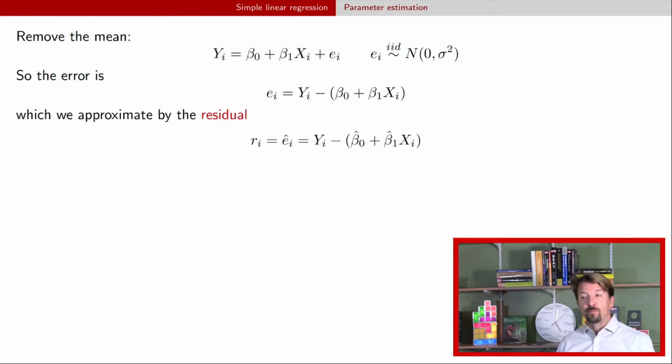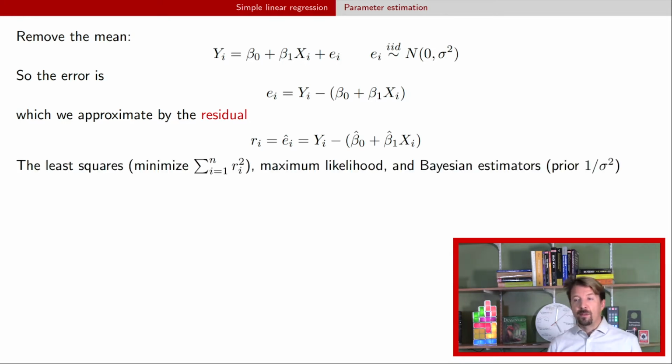When we get estimates of parameters, we put a little hat on top, right? And so that's going to then give us an estimate of the errors, and typically these are referred to as residuals. So the estimated errors are residuals, although that terminology gets messy in different software packages, but I will try to make that distinction between the two. Okay, we still don't actually know what beta naught and beta 1 are, but that's where we're going. So we're going to get estimates for beta naught and beta 1, and sigma squared for that matter, and we're going to do it through a number of different ways.